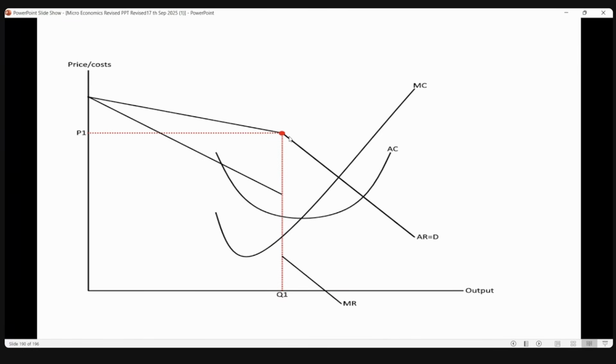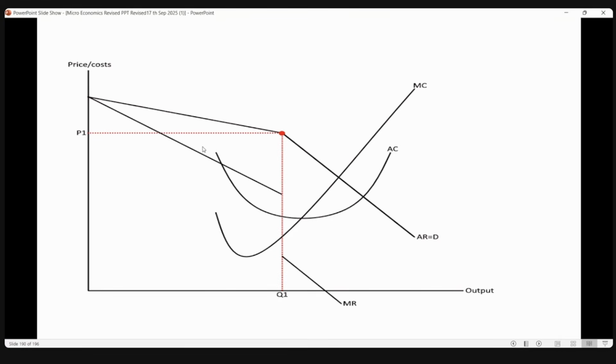Suppose one oligopoly seller wanted to reduce the price somewhere to P2 or P3, somewhere here, and try to increase the volume that he's selling. Even that he can't do. If he does that, all the others will reduce the price. So he will not have any extra benefit, and actually the market price will come down. So price is rigid at P, quantity is rigid at Q. That is the reason for the kink in the demand. An oligopoly seller can't increase the price and get profits, and can't decline the price and get profits. This is with respect to the AR curve.